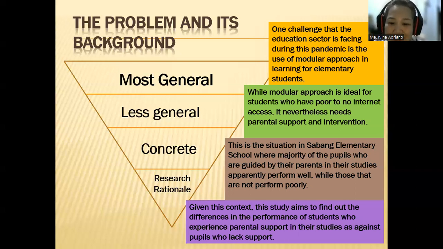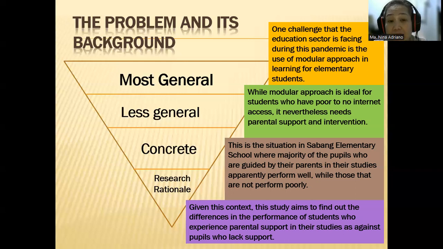Given this context, this study aims to find out the differences in the performance of students who experience parental support in their studies as against those who lack support. So that's how, this is a general overview.